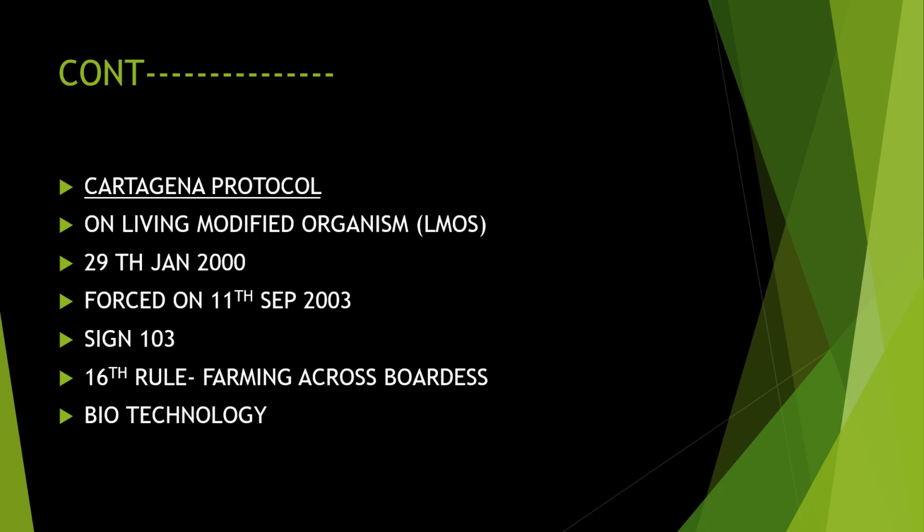One of the rules is about farming across borders. That is, we can do agriculture across borders, without boundaries. We can do the farming and make living modified organisms good for the environment. That is one of the rules of the Cartagena Protocol. Then it is related to biotechnology. You have heard the word biotechnology. It is very much related to the Cartagena Protocol, which is related to living modified organisms. The year you must study is 2000, and it is the outcome of the CBD.